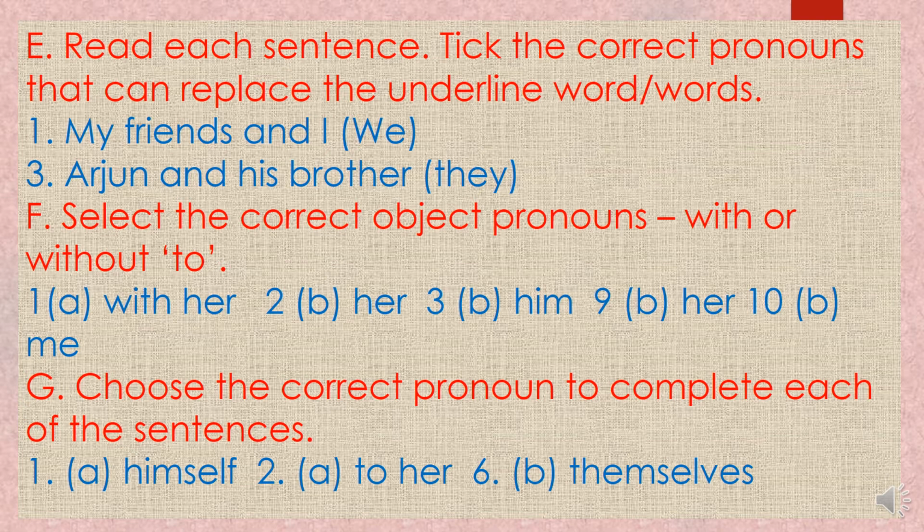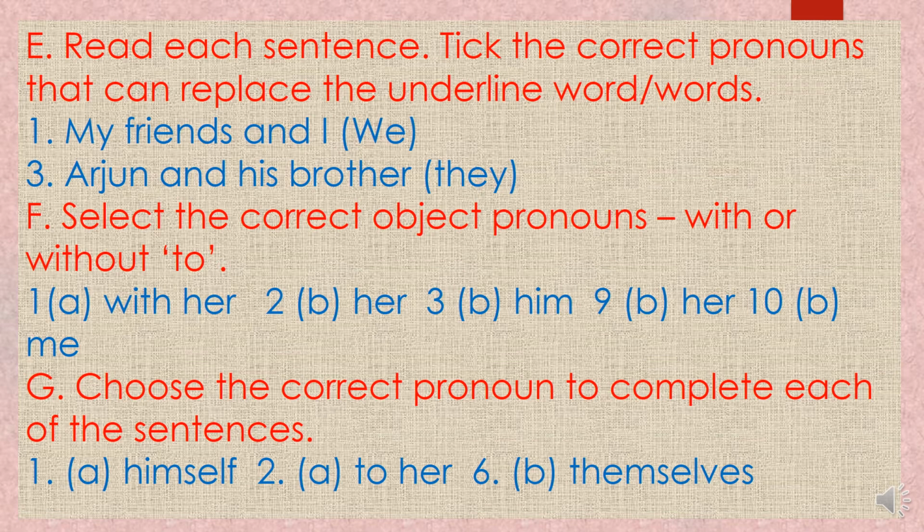Now see the ninth. I understand dash perfectly. I understand her perfectly. So this is the right option. 10th. Can you drop dash in the market? Can you drop me in the market? So here to will not be there. So the rest you have to do on your own. You have to select the right option from the brackets and write it in the blank with a pencil.